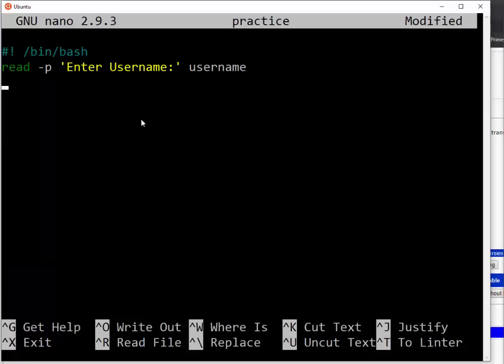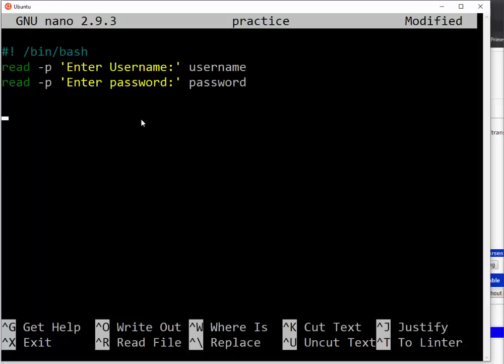Then here let me also read. Let me just first start with this one. Then let me say enter password. Then here it will be password.